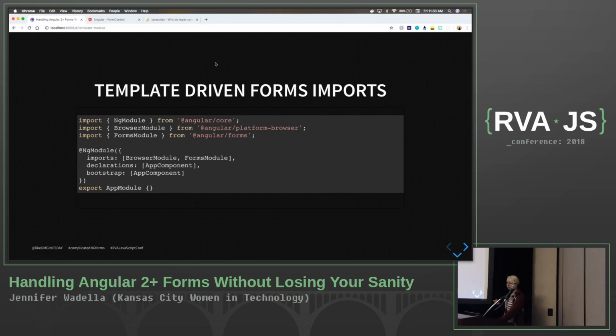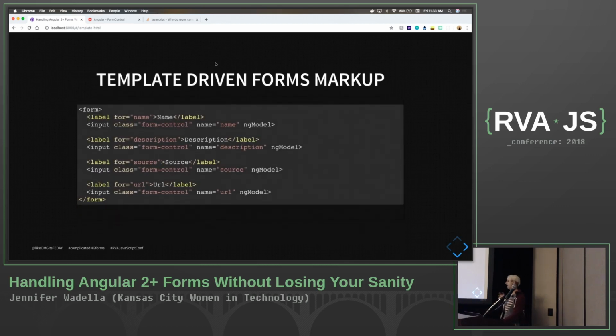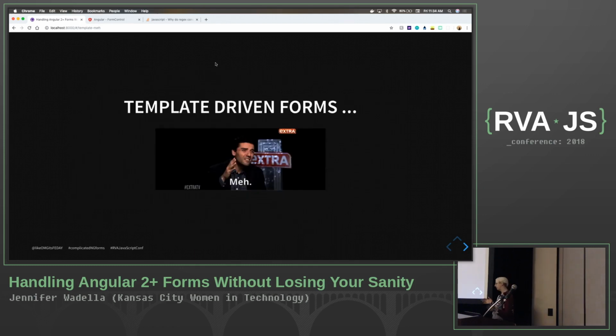When we talk about template-driven forms, these are your more traditional forms, template meaning more markup-driven, that really got carried over from Angular 1. So if you were on an Angular 1 project and transitioned over into Angular 2, 6, 7, 8, 9, 10, whatever, this is what you might have started using. Your basic forms module, and everything, again, is going to be in your template, and you're going to be binding to your ngModel. So it was fine. But I feel like it can get really messy really easily, and there's just not a lot of manipulation you can do that is very transparent and readable. So template-driven forms, meh, not my favorite thing in the world.